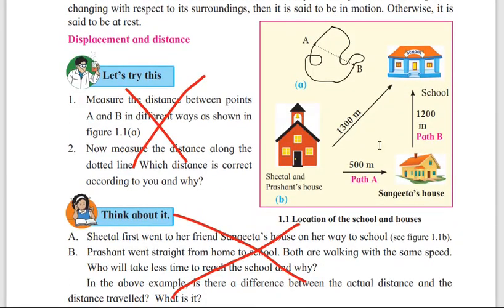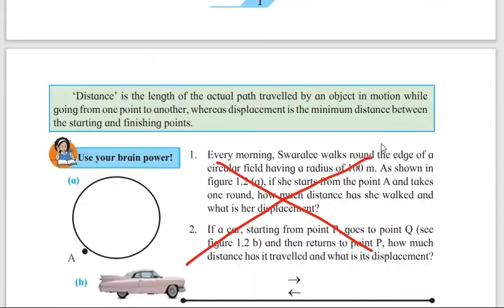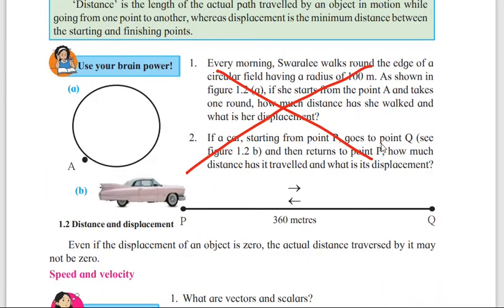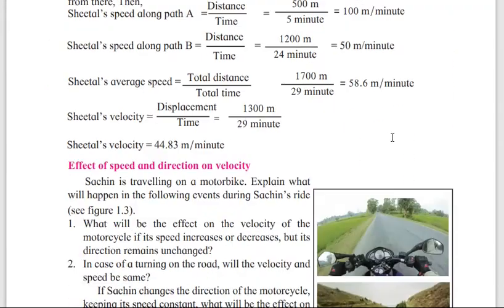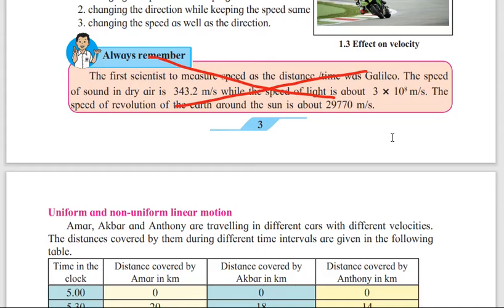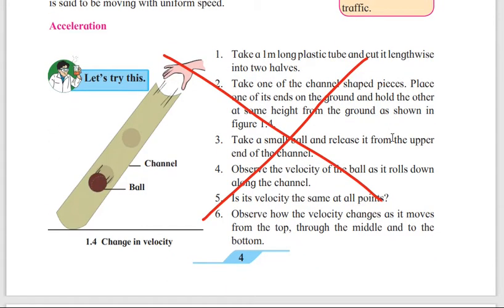Then let's try this, it's not there. Think about it, page number 1. Then page number 2, use your brain power. So wherever use your brain power is there, because actually from this you get the objective type questions, you get it from this. So again this is not there. Then always remember, this column is also not there, page number 2. In page number 3, always remember, again you can see the last part. Then again page number 4, let's try this experiment, this also is not there.